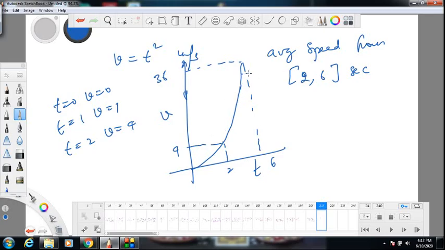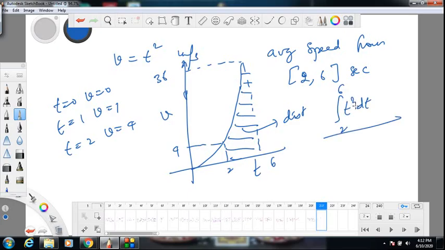First we find this area. What is the area under the speed time graph giving you? We will see later. It gives you distance traveled. Speed integrated over time gives you distance. We want distance from 2 to 6 seconds. Total distance by what is total time? 6 minus 2, 4 seconds. Total distance by time is average speed. This is a better example. You can relate it. This area is the distance traveled, the area under the speed time graph.